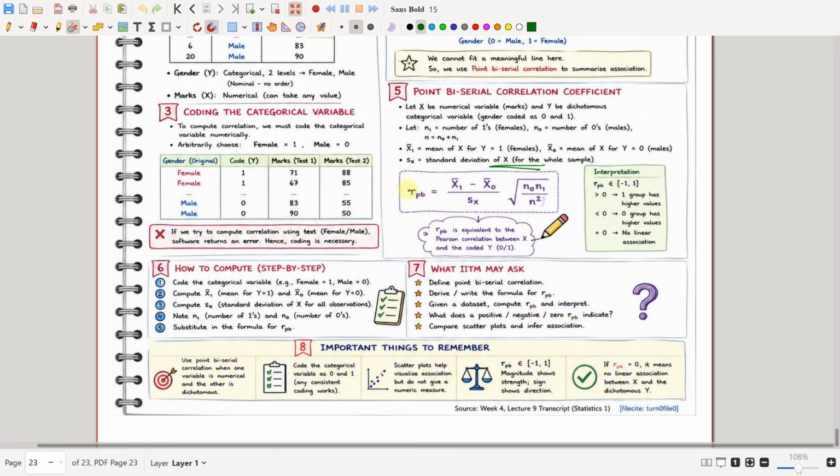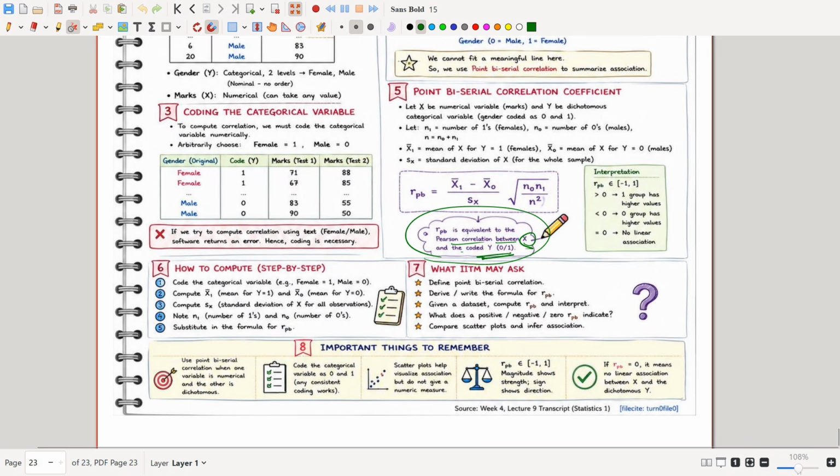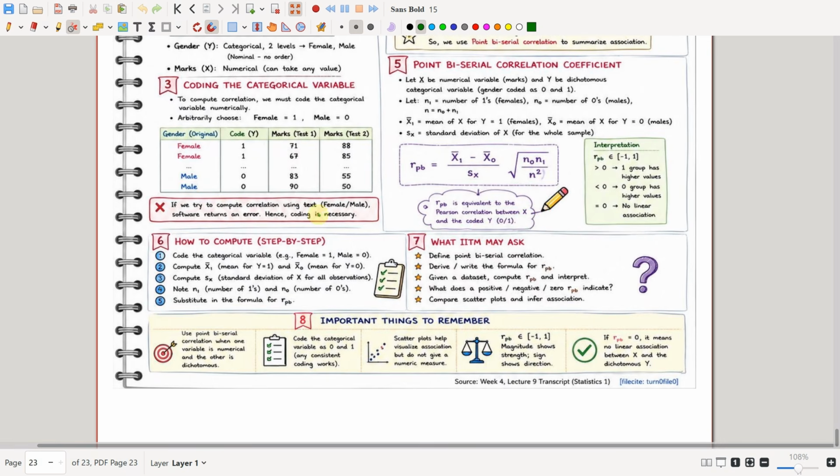Then you use this formula: r_pb, the point biserial correlation coefficient, is equal to (x1 bar minus x0 bar) divided by sx, times the square root of n0 n1 divided by n squared. This r_pb is equivalent to the Pearson correlation coefficient between x and the coded y variable.